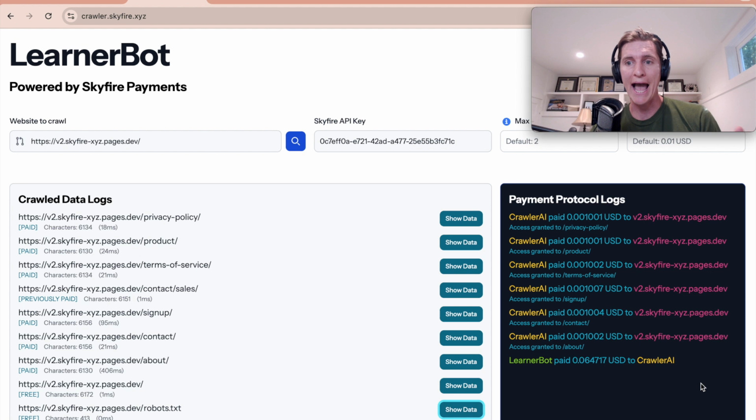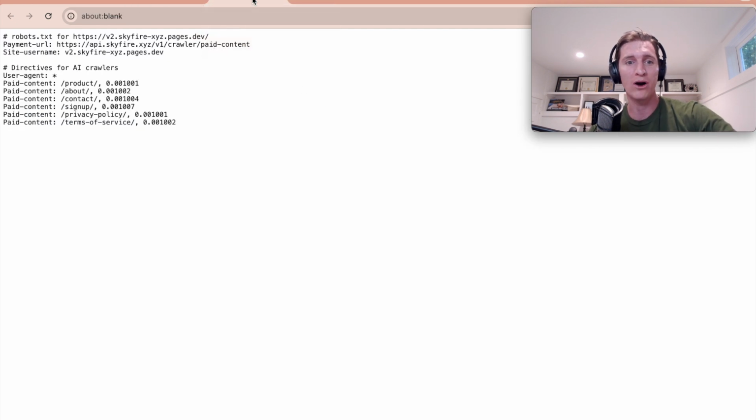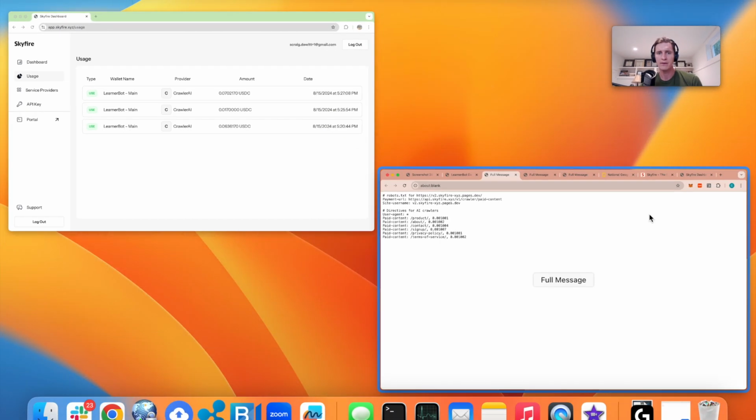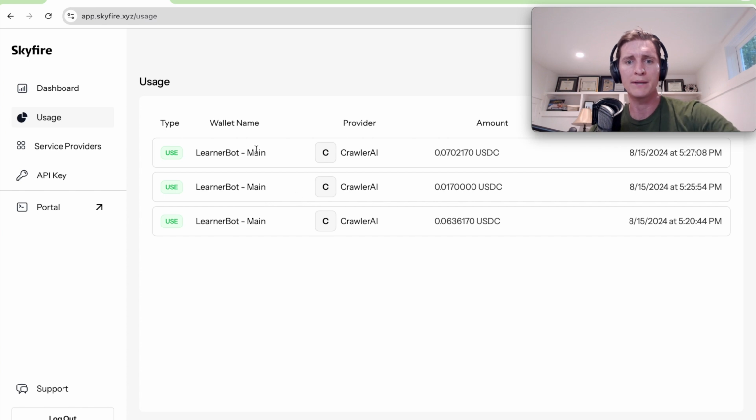Now you might ask yourself, how does the payment actually happen? Because that seems like the difficult part, and you're right. So I'll go back to this. You can see there's a payment URL that's set using Skyfire. Now what's happening is the crawling bot, I'll show you what that looks like, is going through and receiving payments from the LearnerBot in exchange for doing the crawling.